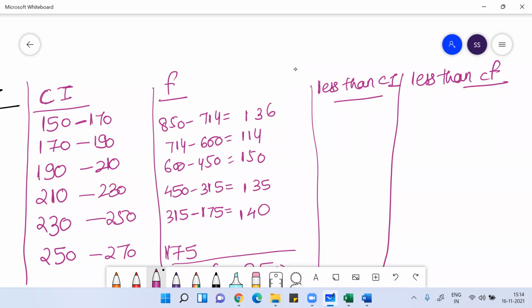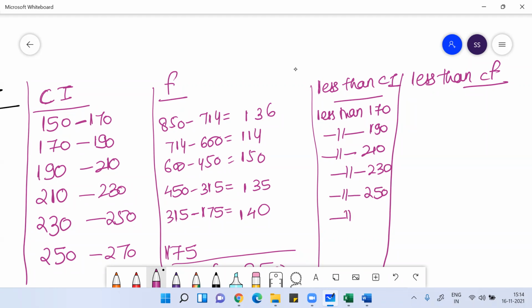When I write less than, I use the upper limit: less than 170, less than 190, less than 210, then less than 230, then less than 250, then less than 270. Cumulative frequency: we start with the first, 136. 136 plus 14 is 250.